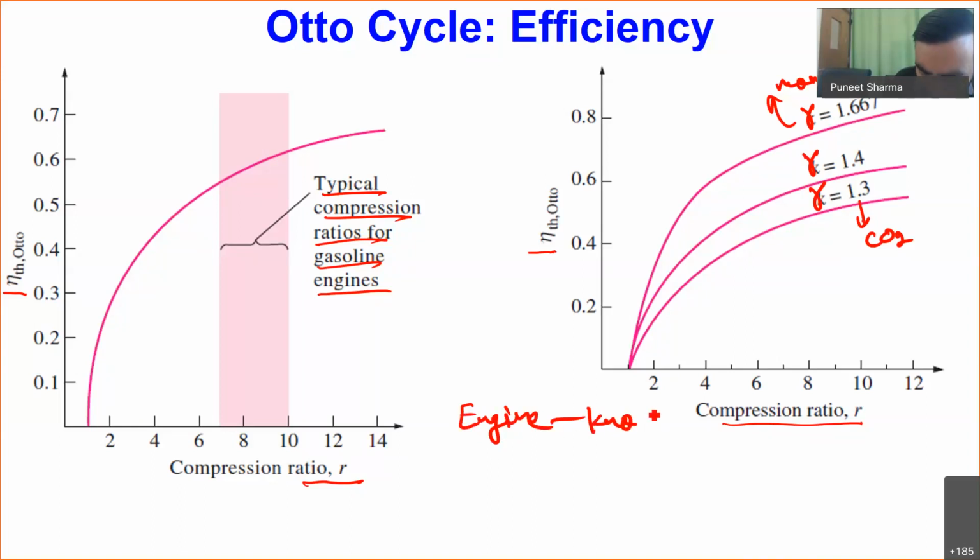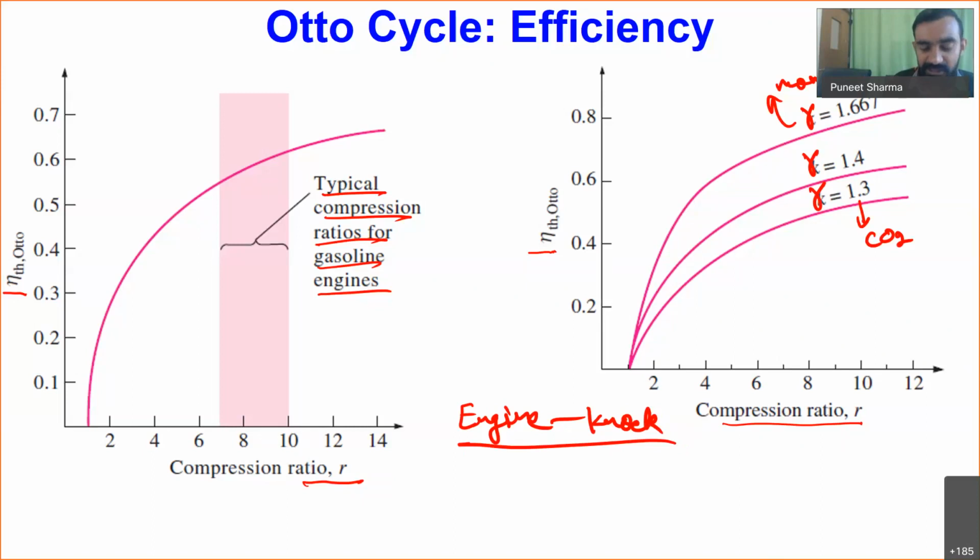So engine knock is one characteristic where we are having auto ignition of the fuel in our gasoline engines, and these auto ignited flame fronts propagate in different directions and interact with each other, they create some noise, decrease the performance of the machine, and are also detrimental for the life of the engine.